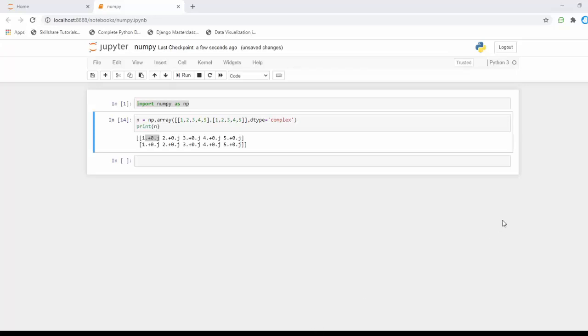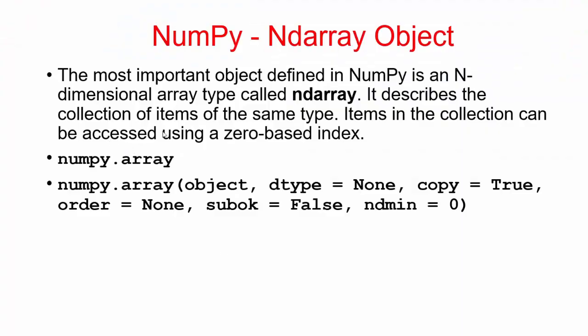We have seen ndmin and dtype, and the object is this. This is called an object here. We have seen the set of parameters in our PPT. I'm going to show you that once again. The object is the input we have given, the list. The two lists we have given are called an object, and dtype is the data type of the object. It may be an integer, float, or complex. And ndmin is the minimum dimension, the number of dimensions in which we want to print the array. The remaining parameters are copy, order, and subok. We will see those also.